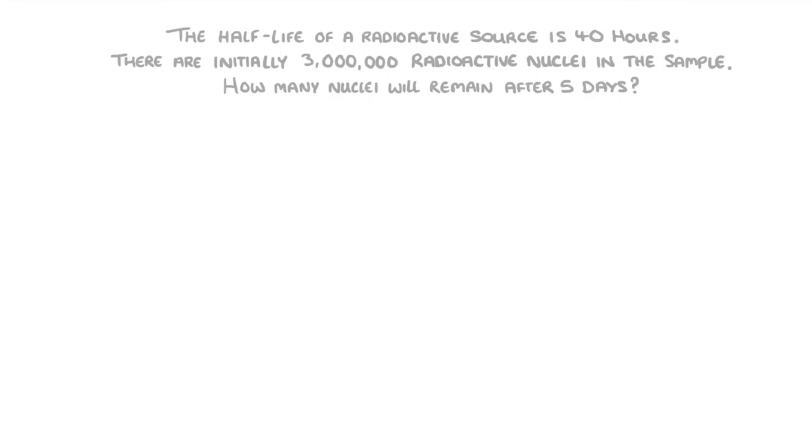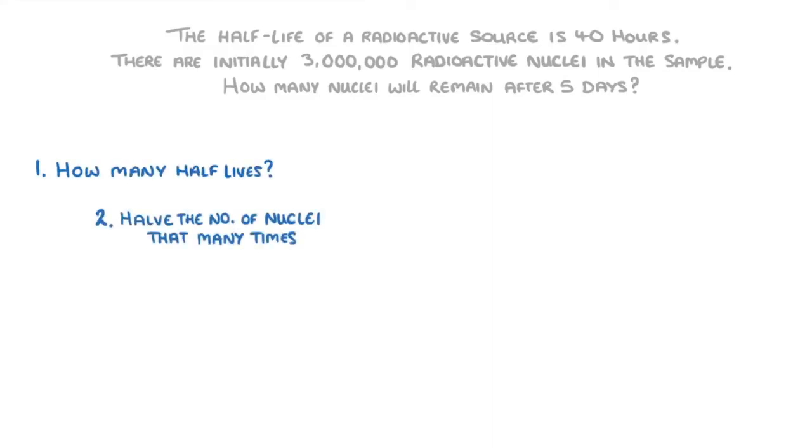In a question like this, the idea is to first find out how many half-lives there'll be, and then halve the number of radioactive nuclei that many times. So first, we need to take 5 days and times it by 24 hours to get 120 hours.